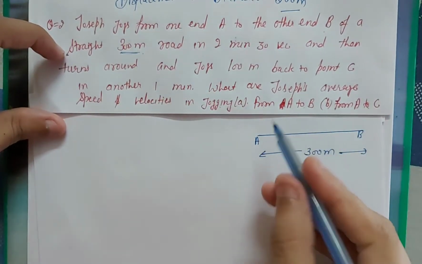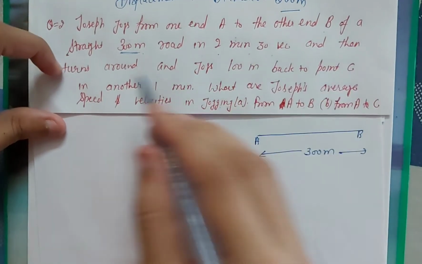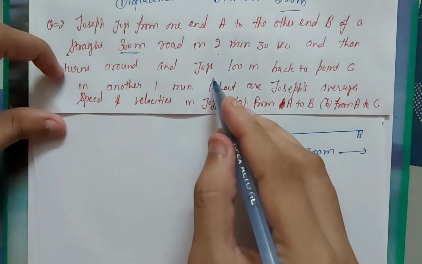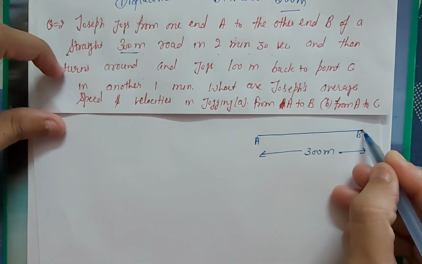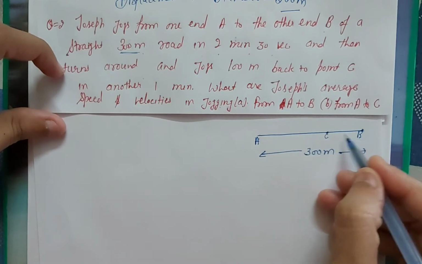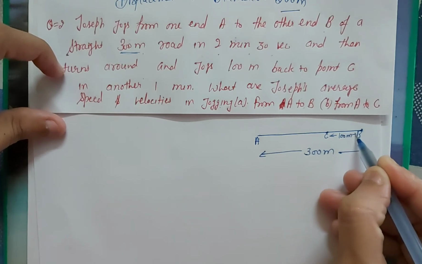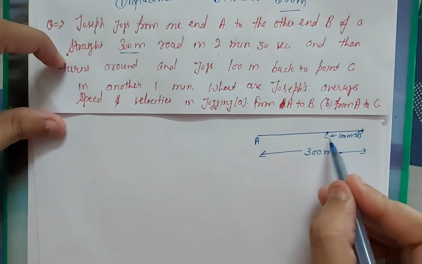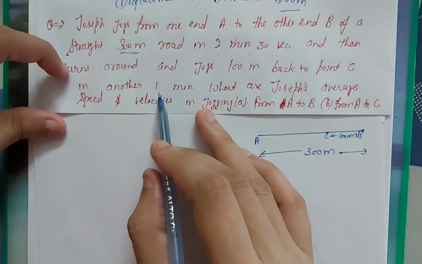So he covers this distance in 2 minutes 30 seconds and then turns around, and from B he turns back and jogs 100 meter back to point C. So from here he turns and reaches point C, where the distance between the two is 100 meter, in another 1 minute.